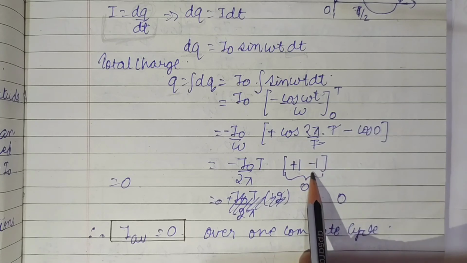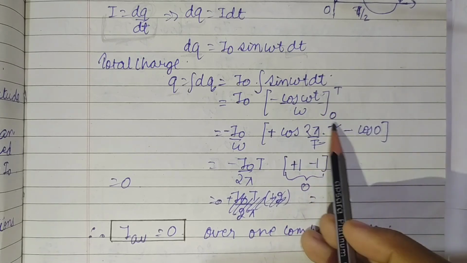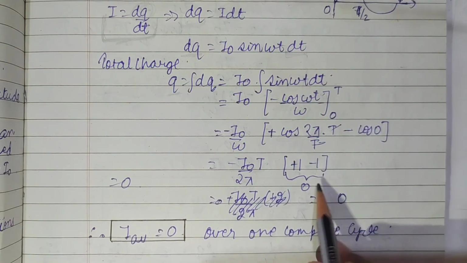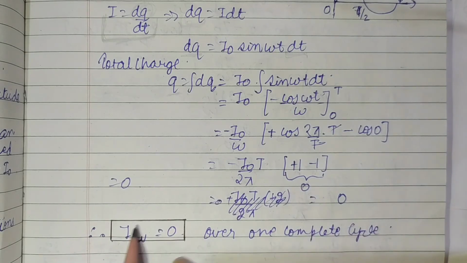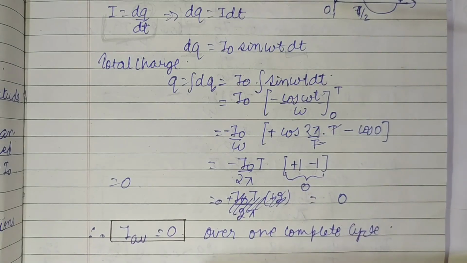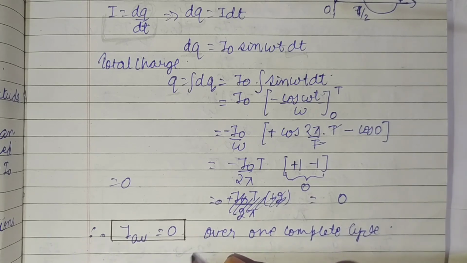So with the minus in between, after solving the limits, we get 1 minus 1, which is 0. So we can see that the average current over one cycle is 0. This is the average value of the current.